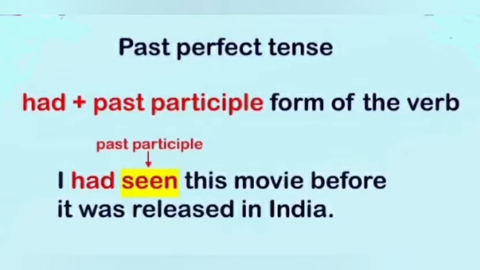That is also known as third form of verb. First form is see and third form is seen. And we also use here helping verb had. We use helping verb had with all types of subject in past perfect tense.